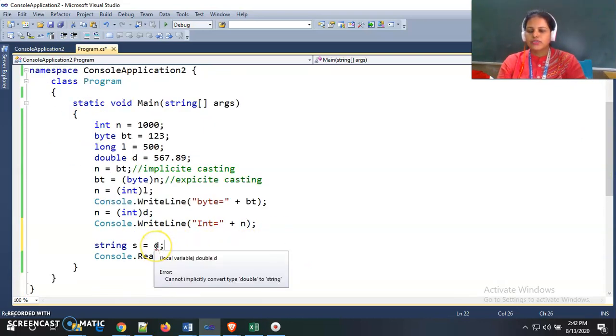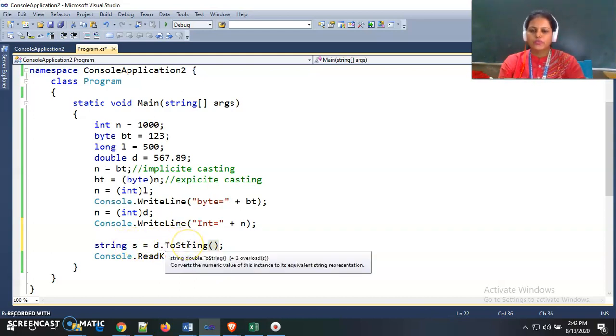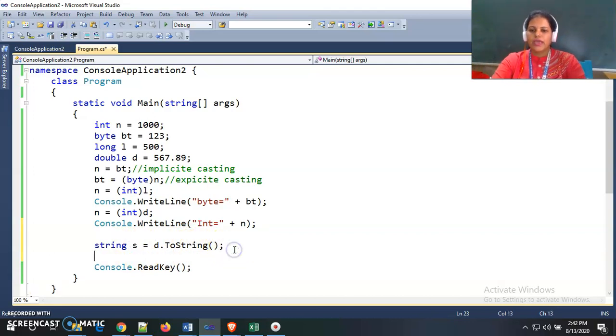There is a need to explicitly cast. We can cast by using the ToString function. In this way we store a double data type value inside the string by converting the double value to string format and then storing it. If I display the value of s, then we will get